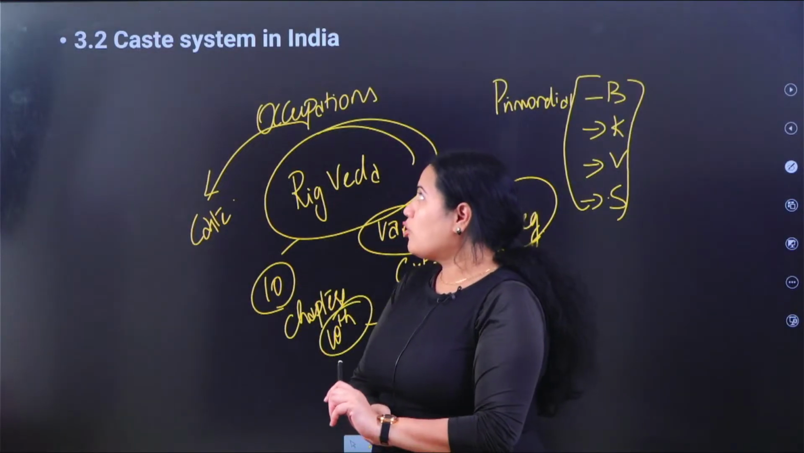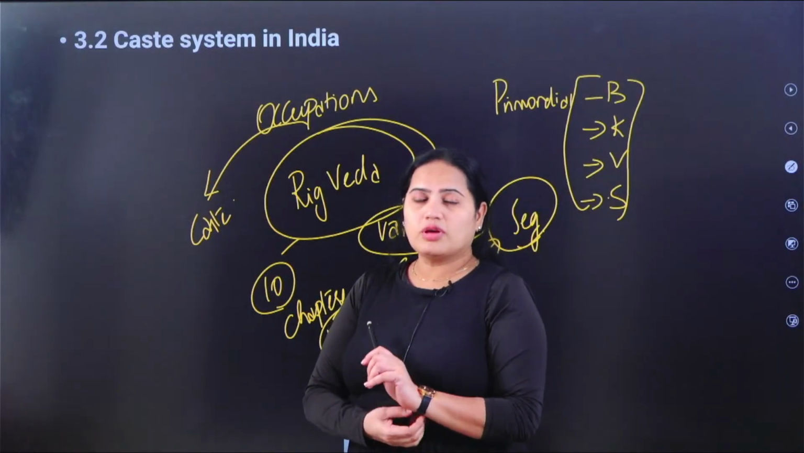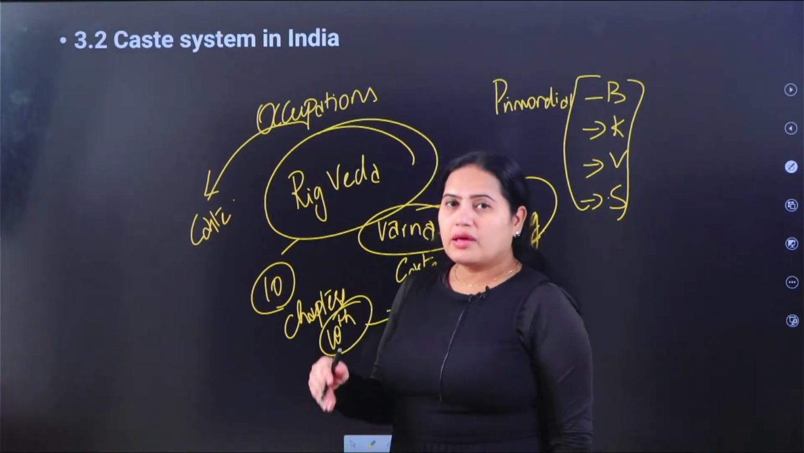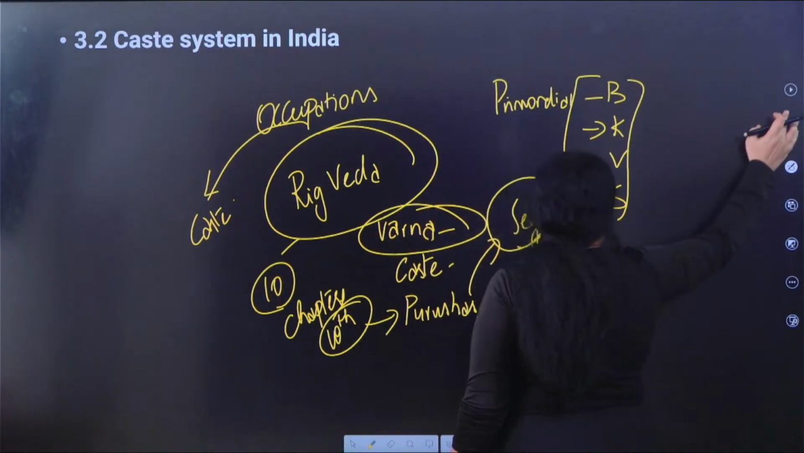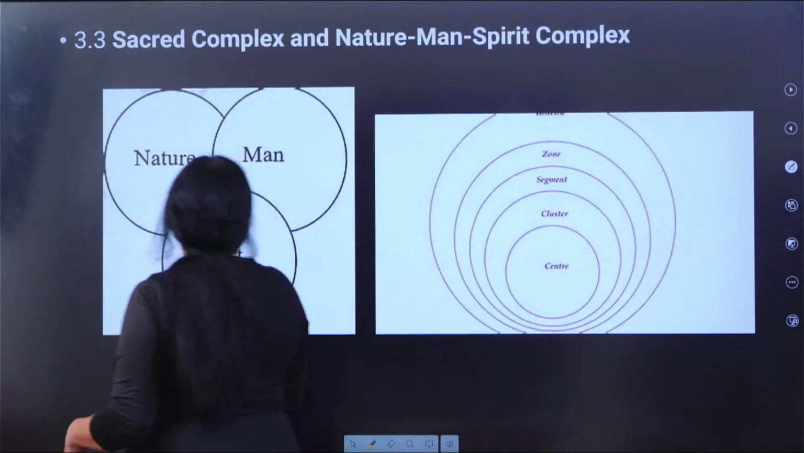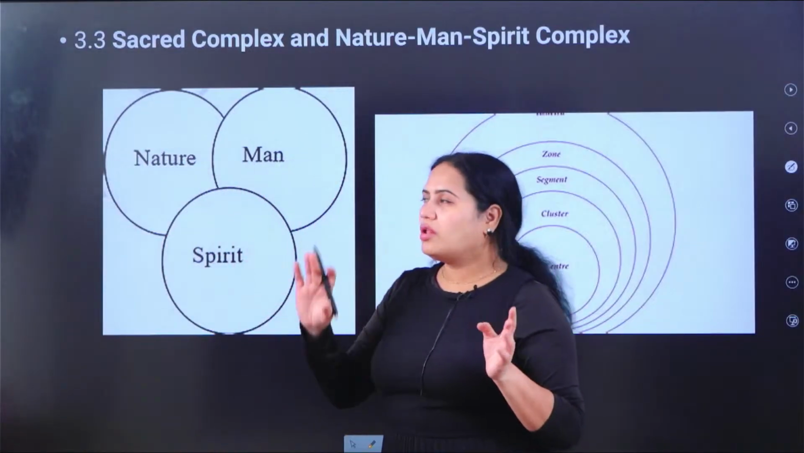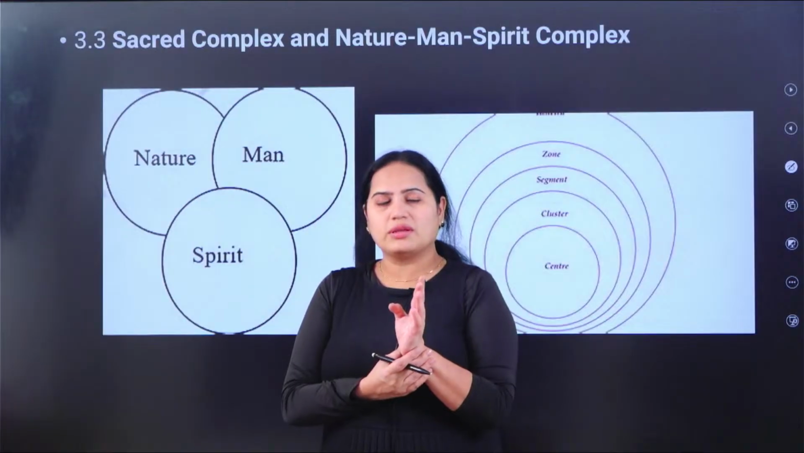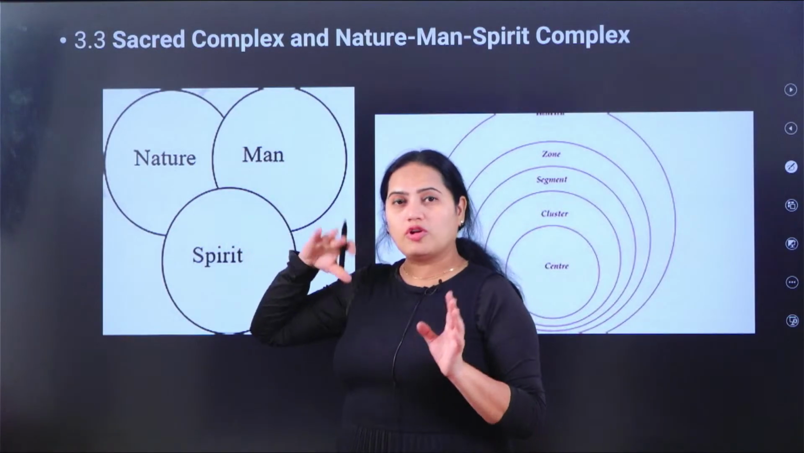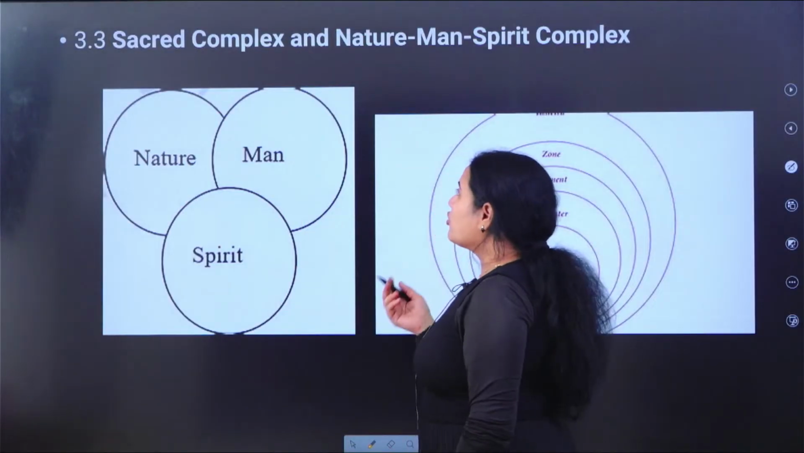3.2 talks about the caste system, the origin of the caste system, and the different thinkers who have contributed to the study of this caste system and how it is existing. Related to all these things, 3.2 talks about. And 3.3 talks about the sacred complex and the nature man spirit complex. Extremely important. All these topics are actually asked as questions. If you carefully observe the last 15 years of questions, in सारे चीज़ों के बारे में, all the topics are asked in the questions. So what is this sacred complex?